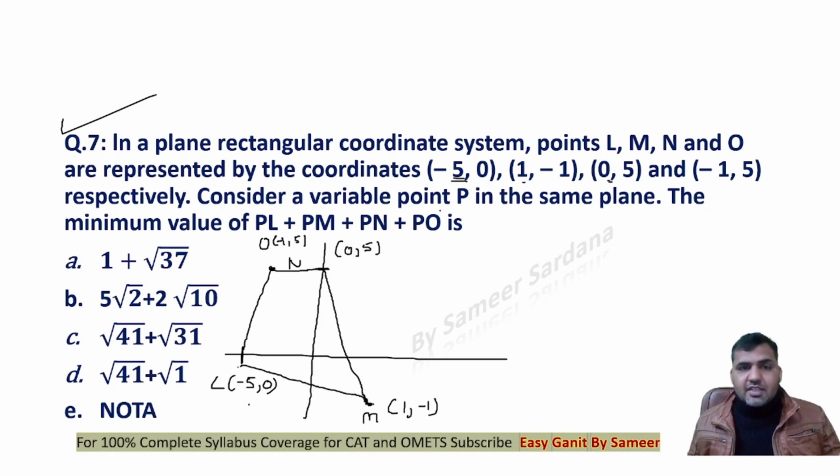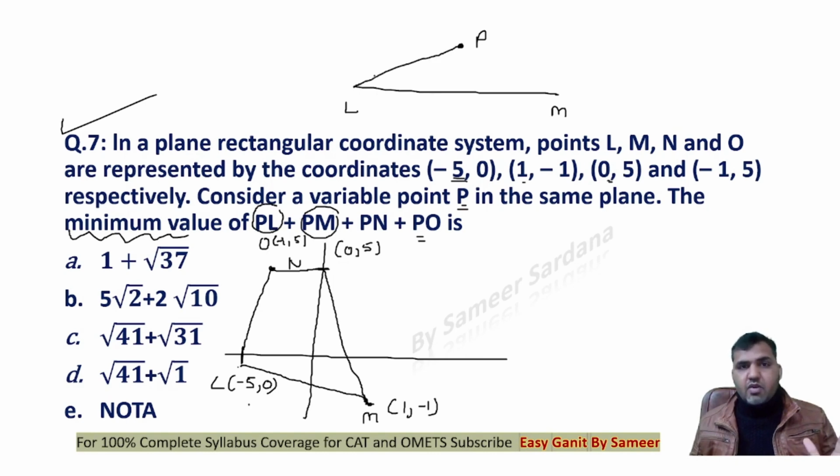Now consider a variable point P in the same plane. We are taking a point P wherever it lies. The question says we are supposed to find the minimum value of PL plus PM plus PN plus PO. Guys, see this. If this is L and this is M, and I want to minimize PL plus PM, the point P can be taken here, or here.